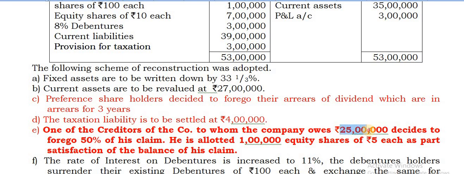Now see, half of the 25 lakhs is gone, so how much is the balance? 12,50,000. To whom must this 12,50,000 be paid? To the creditors. But what are they doing? They settle 1 lakh in part settlement in the form of equity shares. So 1 lakh equity shares into 5 gives you 5 lakhs. So out of 12.5 lakhs, if 5 lakhs is deducted, 7,50,000 will remain. That is the amount to be considered as creditors. That will be there along with the other amounts of 39 lakhs. And how to calculate that part, I'll let you know.